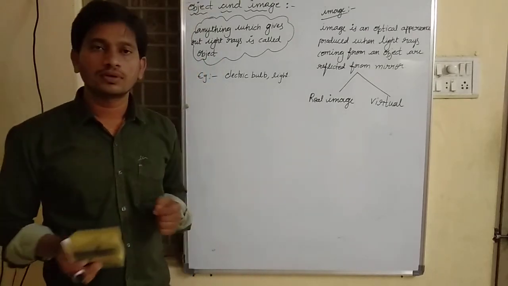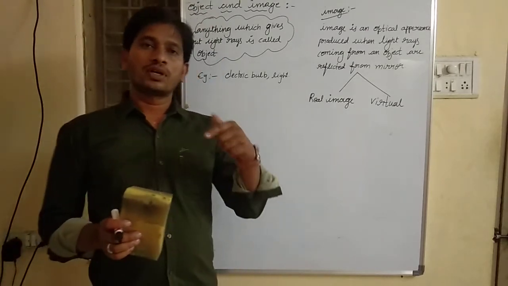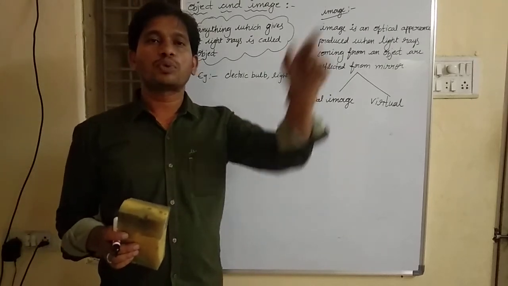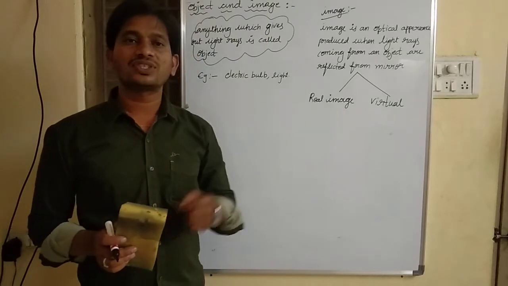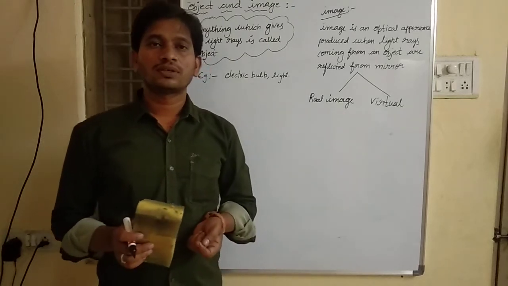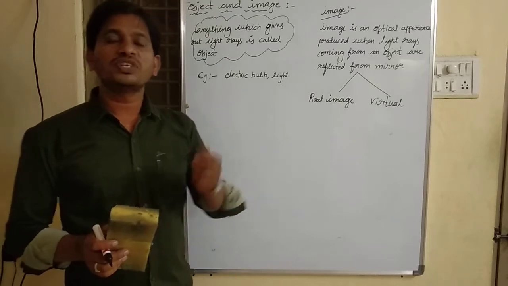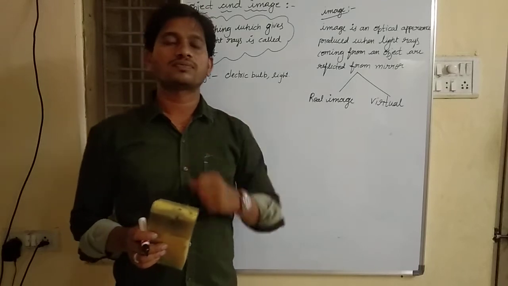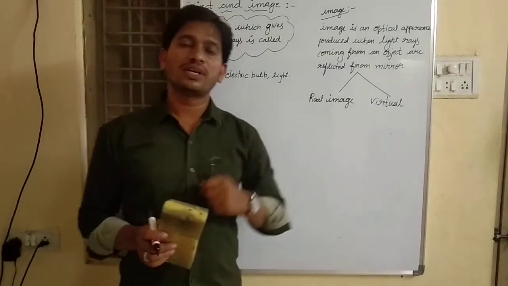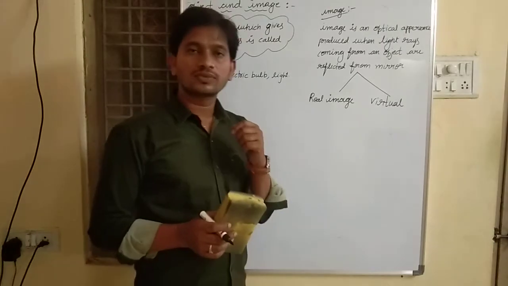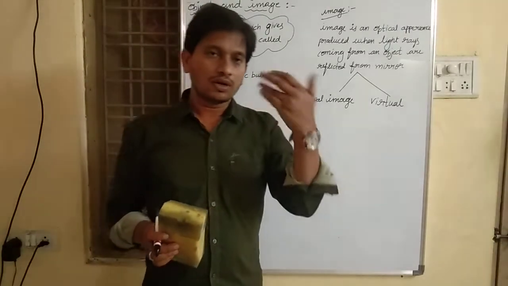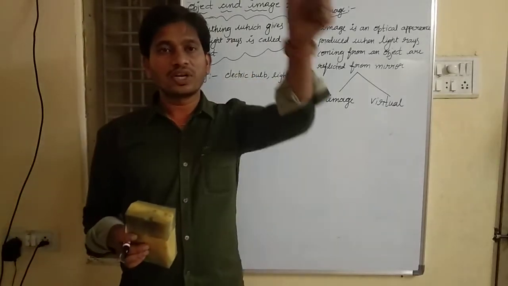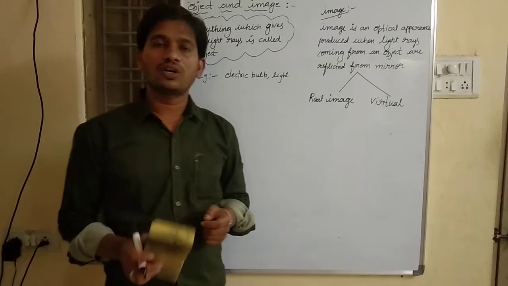For example, the images of an actor or actress produced on a cinema screen. That is an example of a real image. The image which can be produced on a screen, which can be caught by the screen, is called a real image. So the example for real image is the image of a cinema actor or actress on a cinema screen.